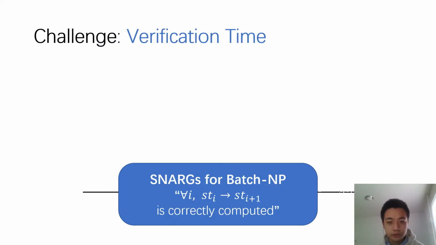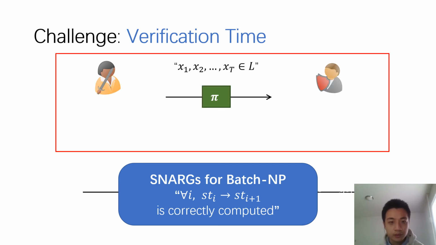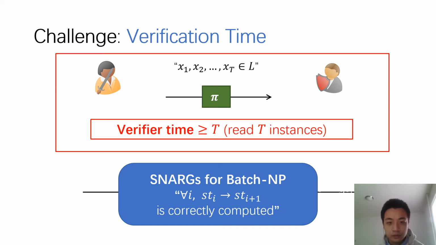However, we cannot do this directly because the verification time is too large. If you look at the number of instances for these SNARGs for batch NP, there are T instances. Recall that for SNARGs for batch NP, the verification time needs to be at least the number of instances, since the verifier needs to at least read all the T instances. In our case, we cannot afford this in our SNARGs for P, because otherwise the verification time will be at least T.